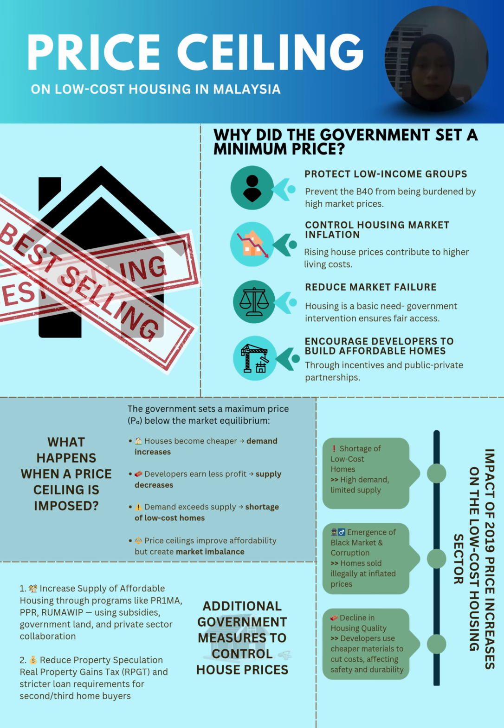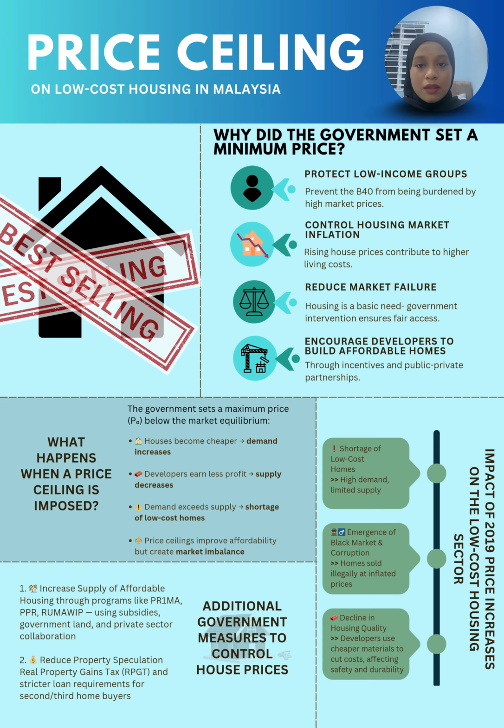The second initiative is aimed at controlling property speculation, which is one of the main reasons behind rising house prices. The government has introduced the Real Property Gains Tax or RPGT to tax those who resell properties quickly for profit. In addition, stricter bank loan rules have been applied to second and third home buyers. This step ensures that houses are primarily purchased by real home buyers, not short-term investors.